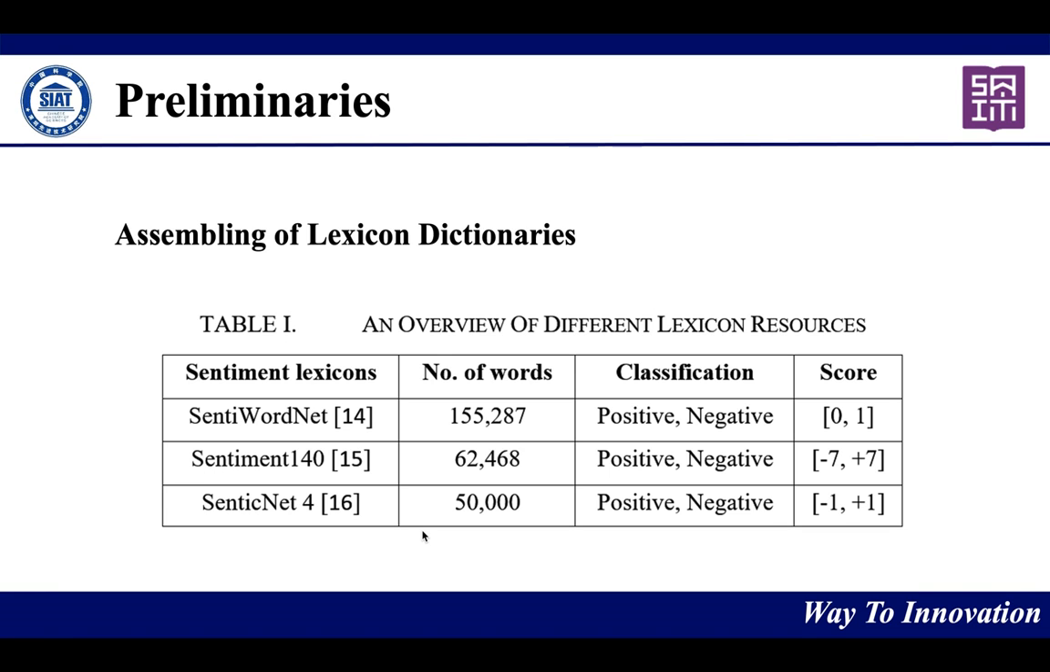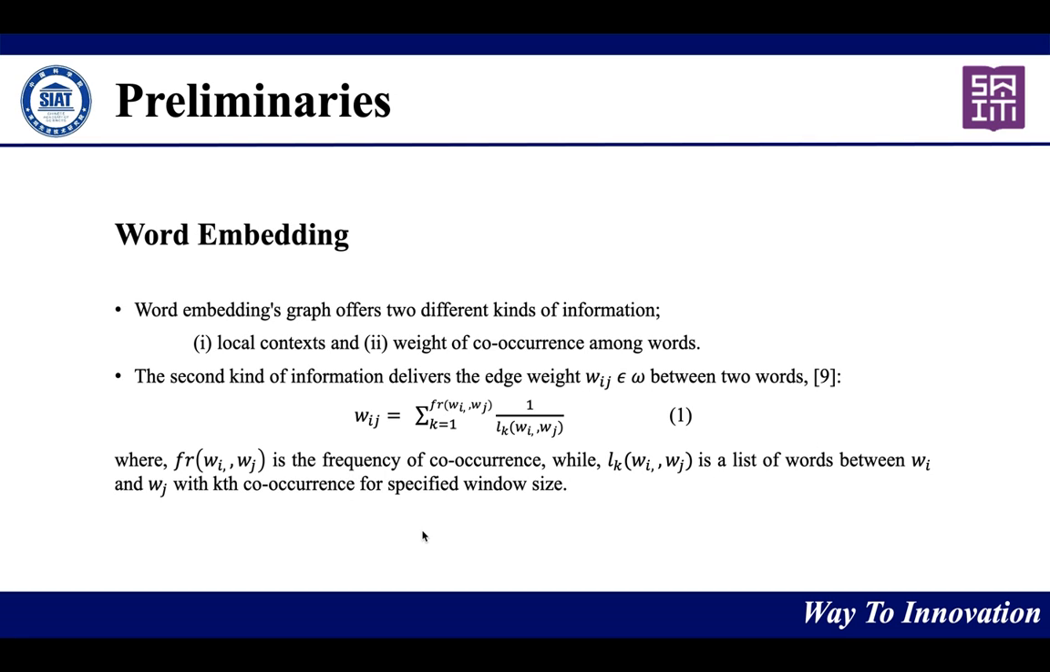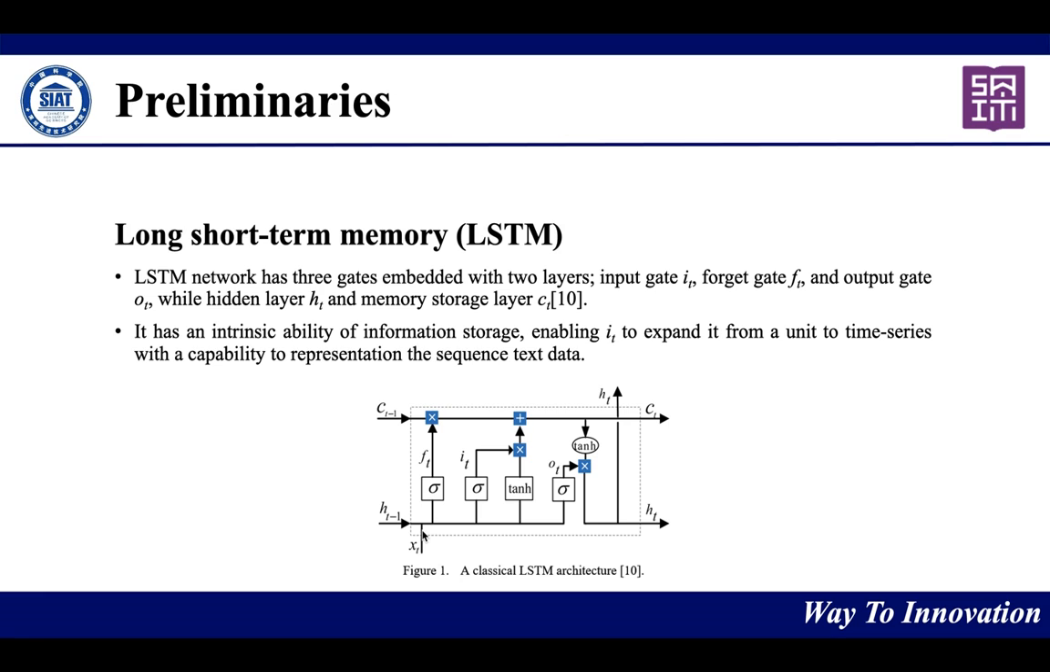So here are some preliminaries. First of all, we take three different kinds of lexicon dictionaries and assemble them. The second is word embedding. We used the basic word embedding as a preliminary, which is word to vector. And the next is the LSTM. It has different kinds of gates, like input, output, and forget, and hidden layers. So we apply that for word representation in sequence data from time series.